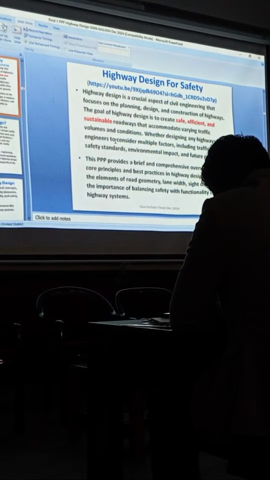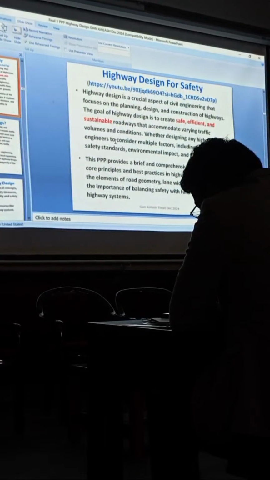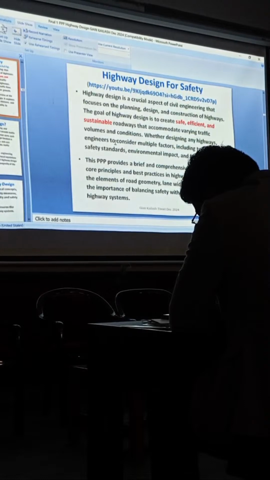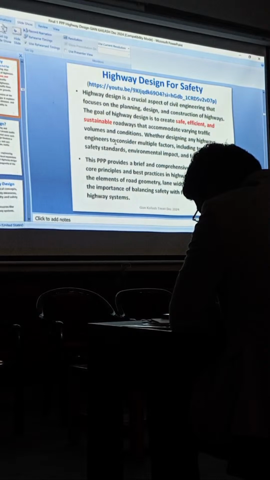And then the cost is important. These three elements are the most important when we consider highway design for safety. The purpose is to always have safe, efficient, sustainable roads, and that is what Mr. Garg was telling, ecology and environment. Once we have the landscape and alignment properly, we can take care of that. And again, the cost is important.